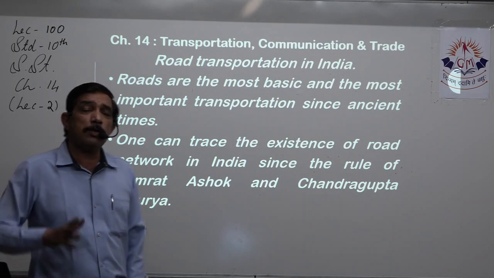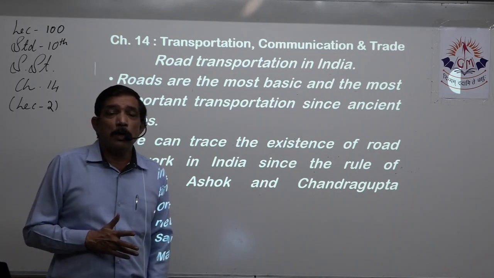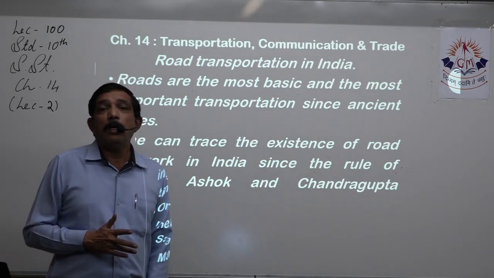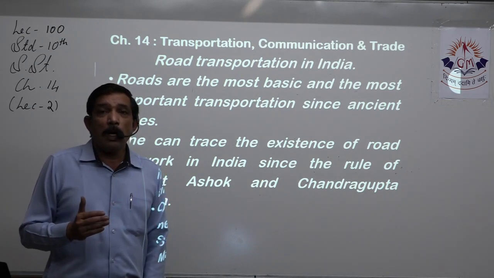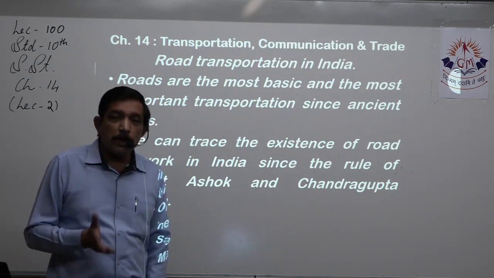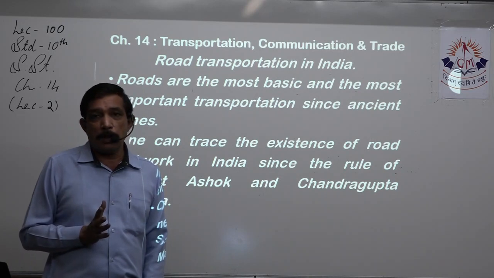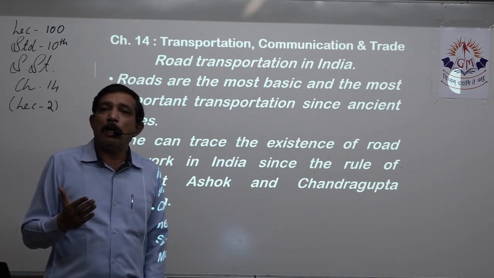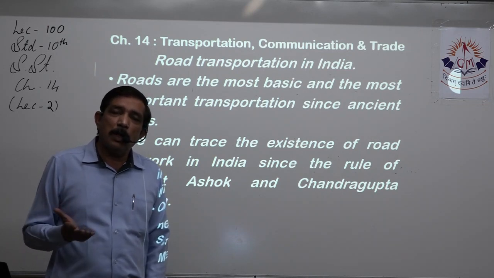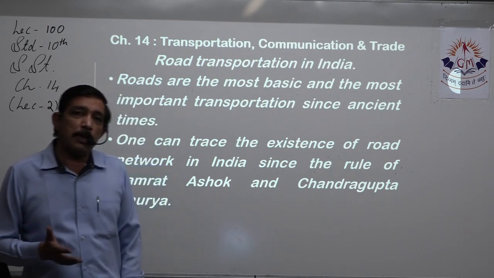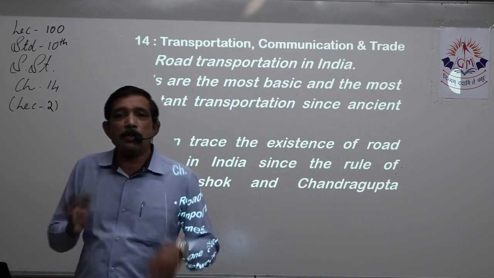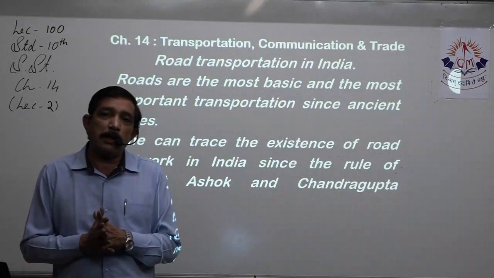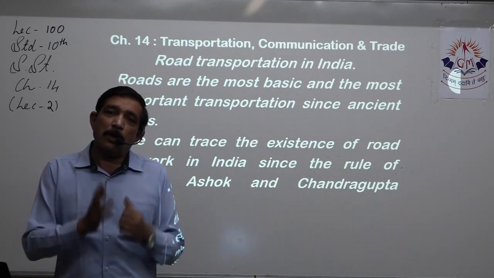We have been using lots and lots of routes through which we go from one place to other, either with material or without any material. If we have lots of material to carry, we cannot carry that load on ourselves, so we used beasts of burden, that is animals, to carry for us. Then we had carriages, so we put that same material on the carriages and we went along with that.